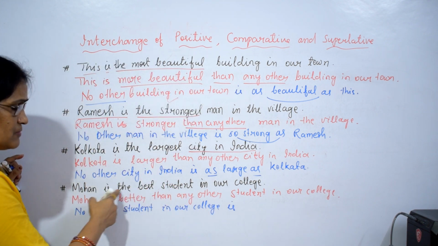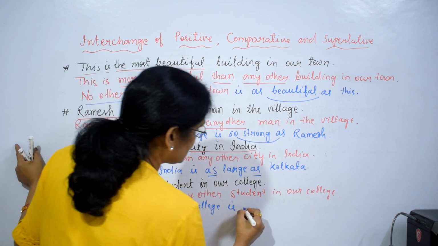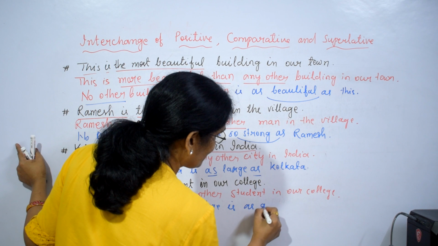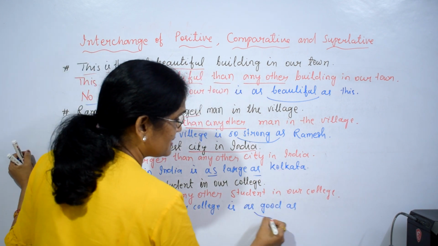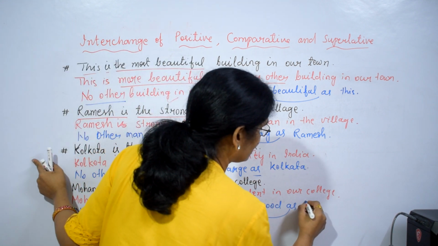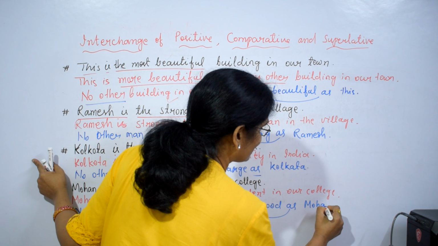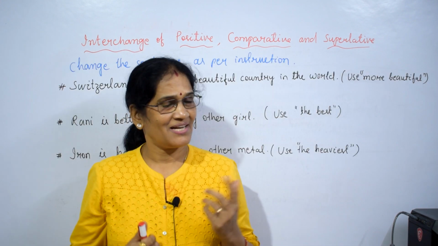The best is superlative degree, it's positive degree, good. Which phrase? As. As good as Mohan.